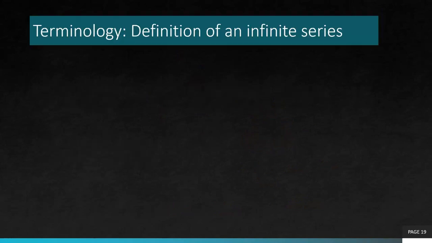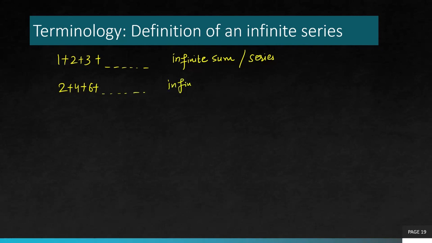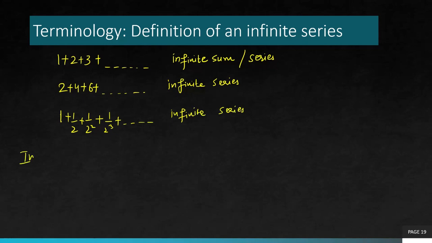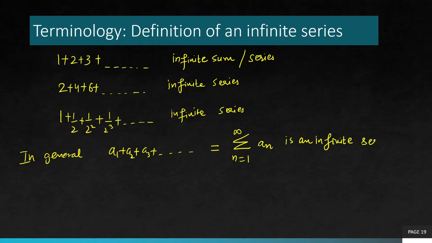So let's first understand the meaning of an infinite series. Let's have a look at this example, 1 plus 2 plus 3 and so on. This is an infinite sum known as a series. 2 plus 4 plus 6, again an infinite series because it keeps going on. 1 plus 1 over 2, plus 1 over 2 square, plus 1 over 2 cube, that's again an infinite series. In general, this is how a series looks like: a1 plus a2 plus a3 and keeps going. And this is the sigma notation, n equals 1 to infinity, also known as summation. So this is an infinite series.